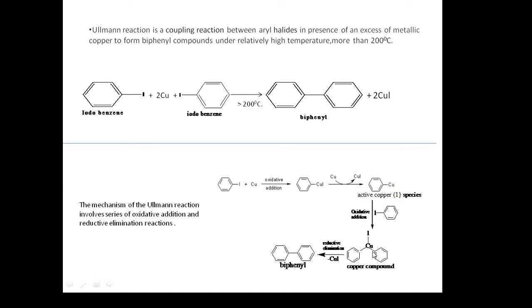Now this compound again undergoes reductive elimination. This is elimination where copper iodide is eliminated, in which copper is in the +1 state, but in this it is in the +3 state. So it is reduction, and it is eliminating copper iodide. So it is called reductive elimination to produce the required product biphenyl, in which a new carbon-carbon bond is formed. This mechanism you need not worry about, it is only for understanding purpose. So remember only this equation.